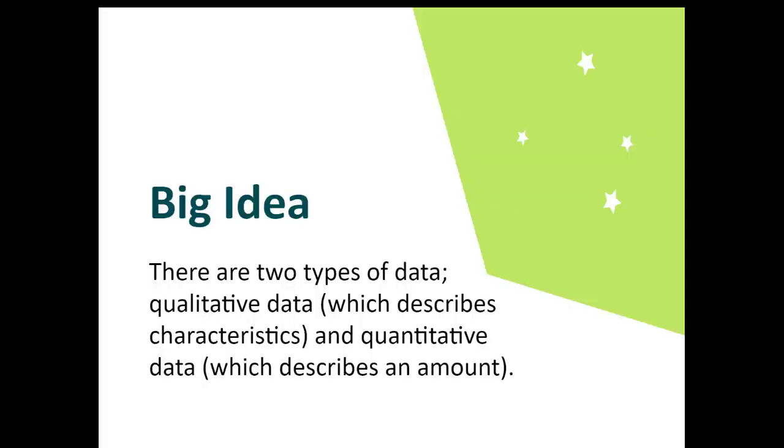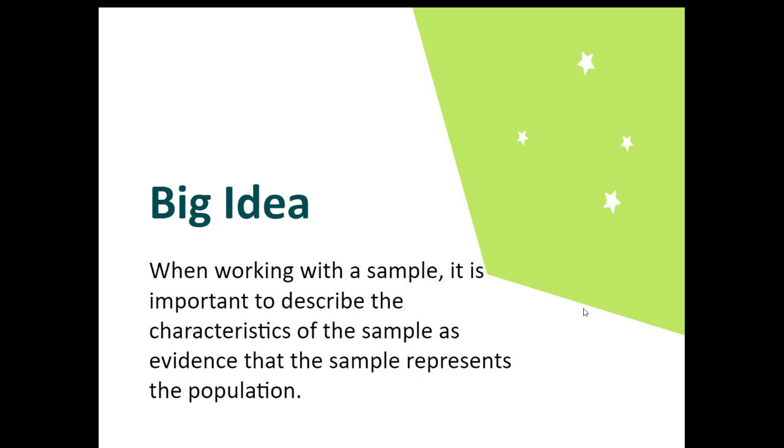So what's the big idea? Today's big idea is that there are two different types of data: qualitative data, which describes characteristics, and quantitative data, which describes an amount. When you're working with a sample, it's important to describe the characteristics of the sample as evidence that the sample represents a population. Using StatCrunch can help you recode some of your variables so that they're easy to create into either bar graphs or pie charts that associate with the qualitative data that you're using. Remember, bar graphs and pie charts are for qualitative data.